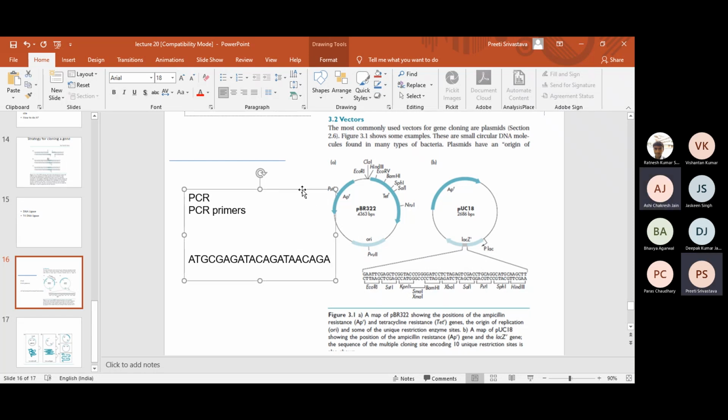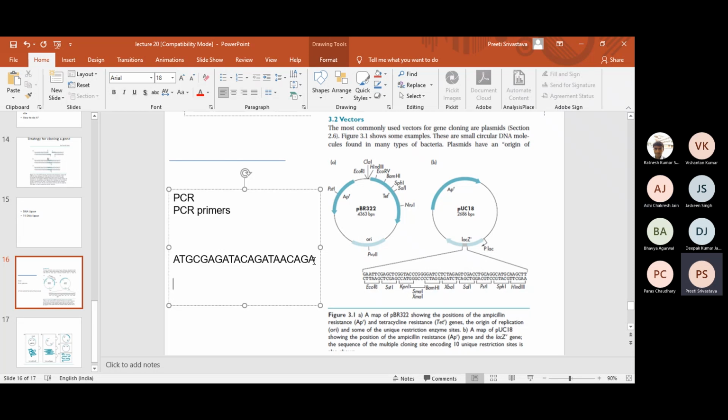Let us say I would like to clone it because the class is familiar with EcoR1. How can we clone the amplicon, the PCR product, at the EcoR1 site in pBR322? Should I tell you that you forgot or you did not follow? Tell me clearly. I will explain, but you need to tell me whether you did not follow or whether you forgot.